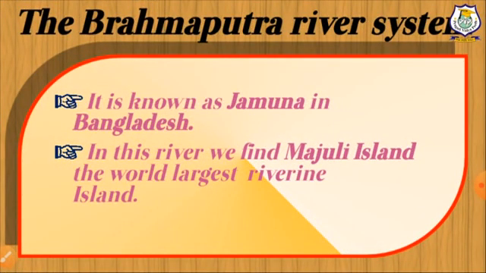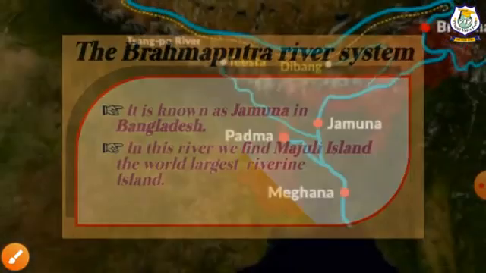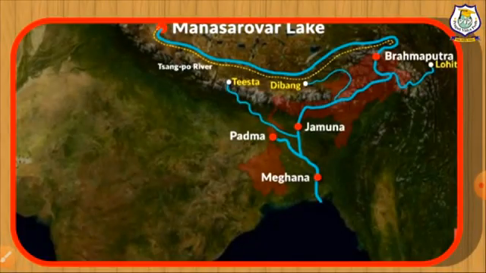So here it is known as Jamuna in Bangladesh. Unlike other North Indian rivers, the Brahmaputra is marked by huge deposits of silt on its bed, causing the river bed to rise. The Brahmaputra river shifts its channel frequently.